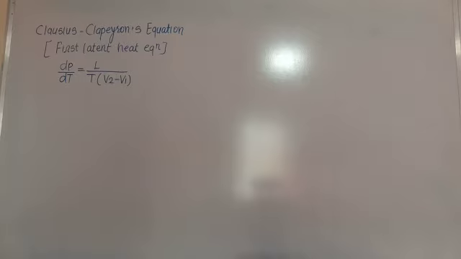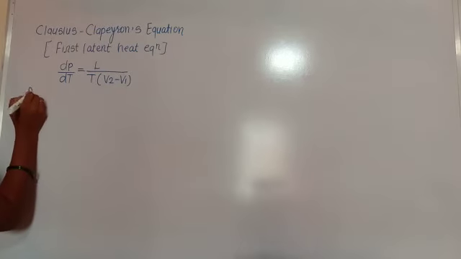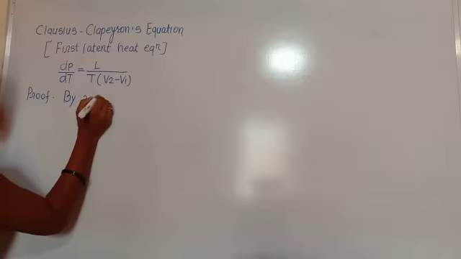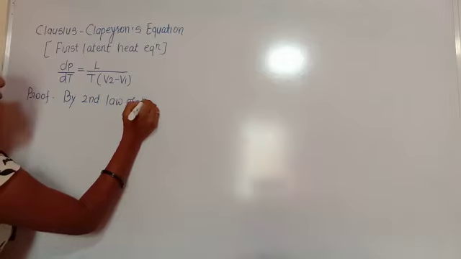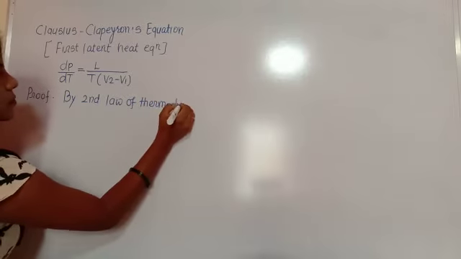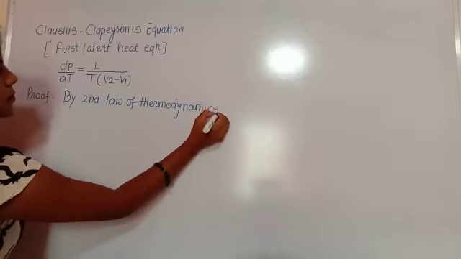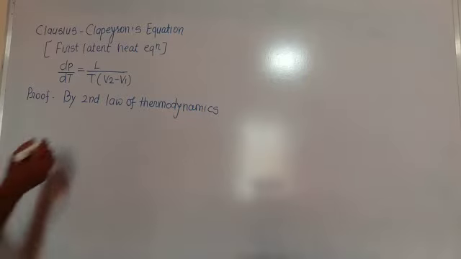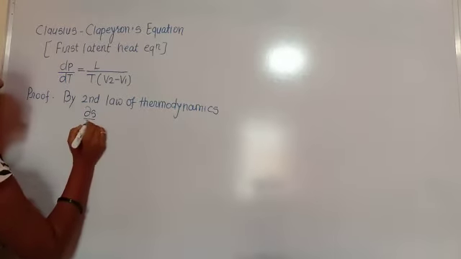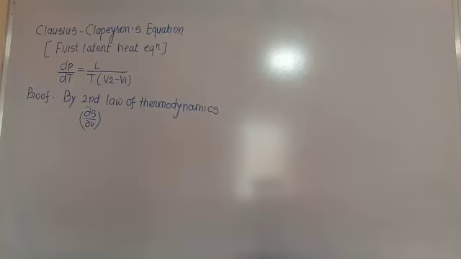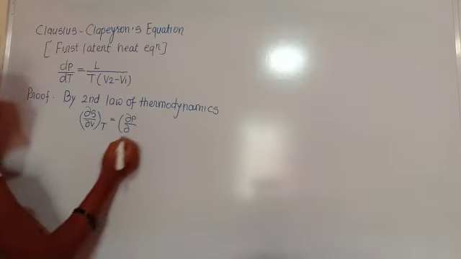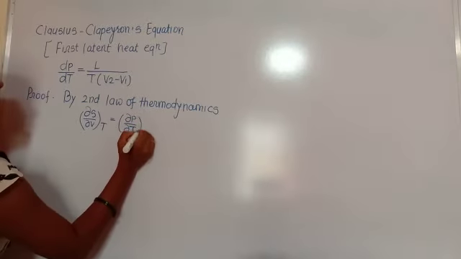By the second law of thermodynamics, we have del S by del V at constant temperature is equal to del P by del T at constant volume.